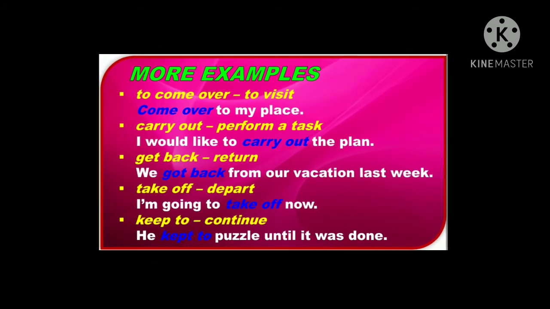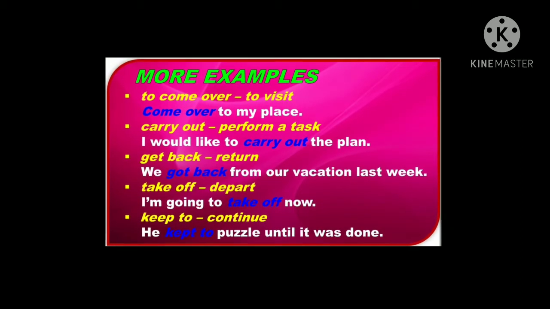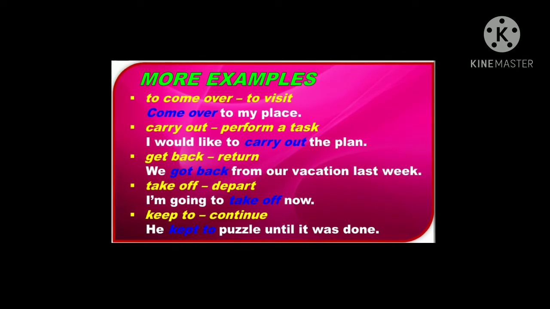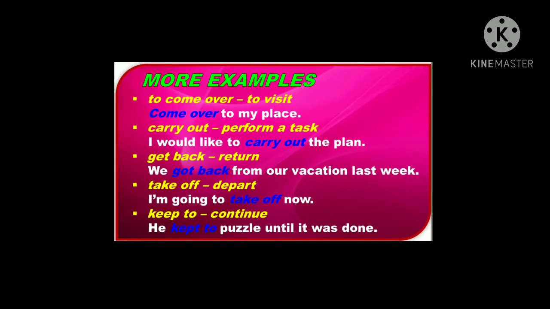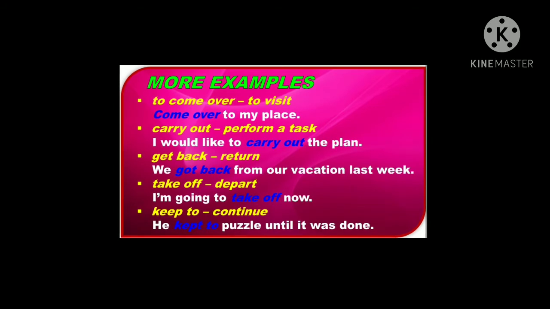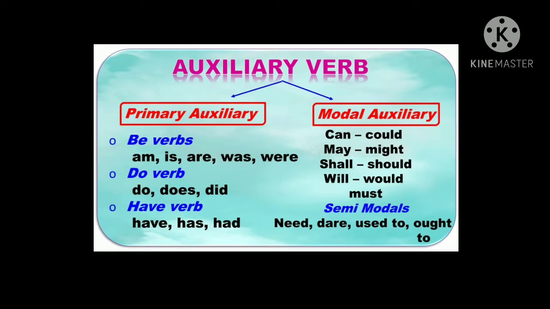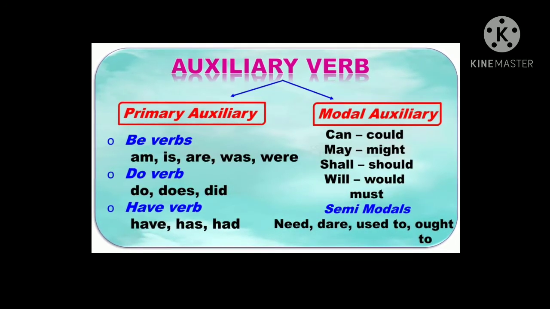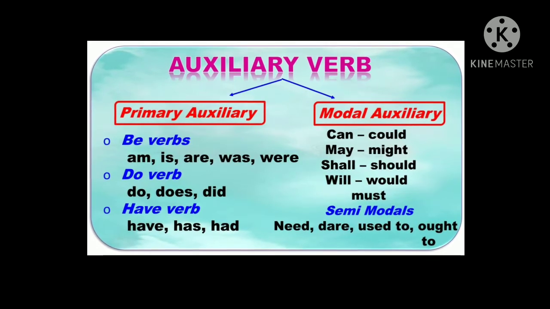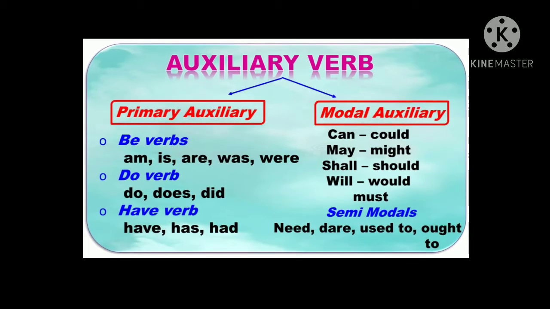So once again, I repeat, a phrasal verb is a verb that is made up of a main verb together with an adverb or a preposition or both, which occur to create a completely new meaning. Got it? Right. Now we'll see auxiliary verbs and their types. So, what is an auxiliary verb? Yes, an auxiliary verb is a verb which helps the main verb to describe an action.